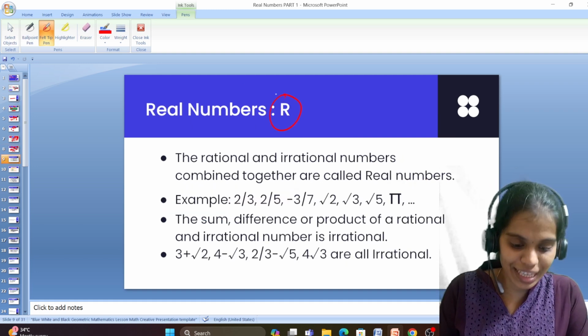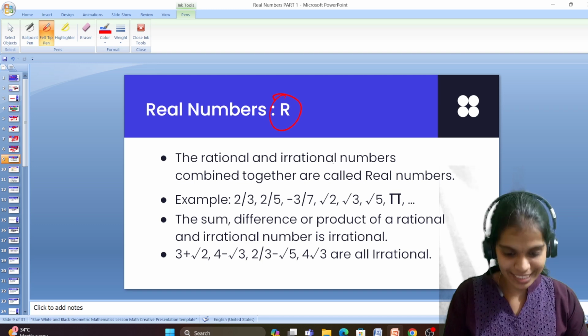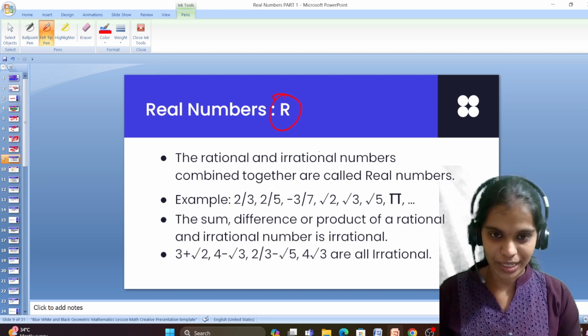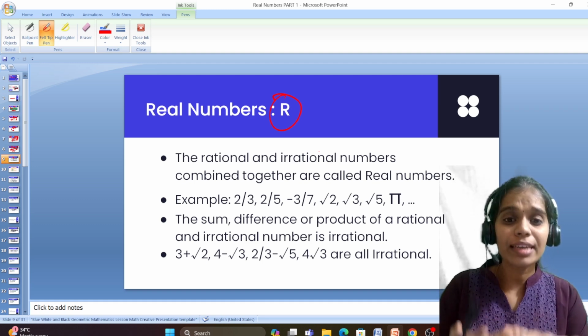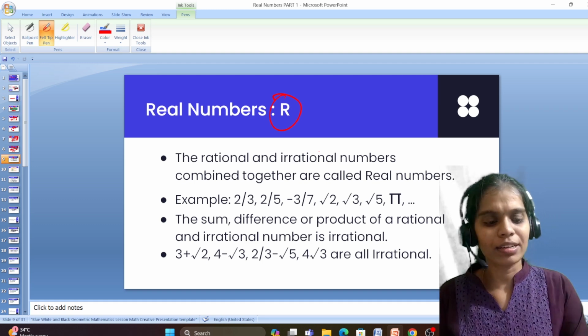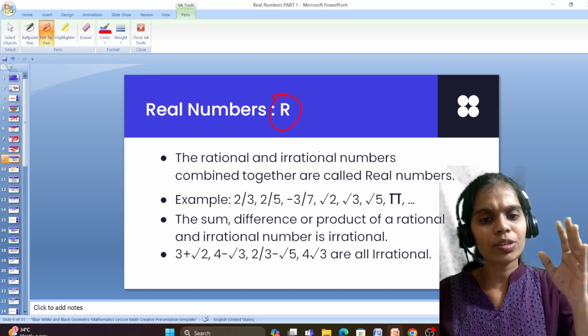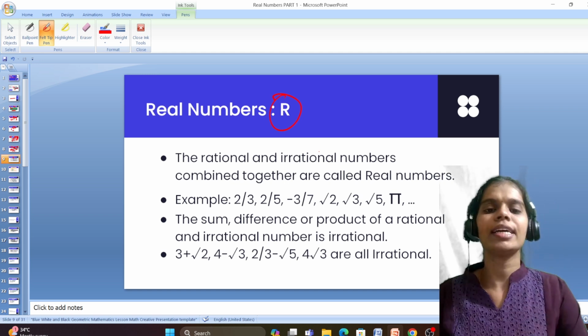The rational and the irrational number combined together are called real numbers. So what is a real number? Real number, or the real valued number. Is there any number which can be represented in the number line? Yes, it will be there. Positive number? Yes, it will be there. Negative number? Yes, it will be there. Zero? Yes, it is there.